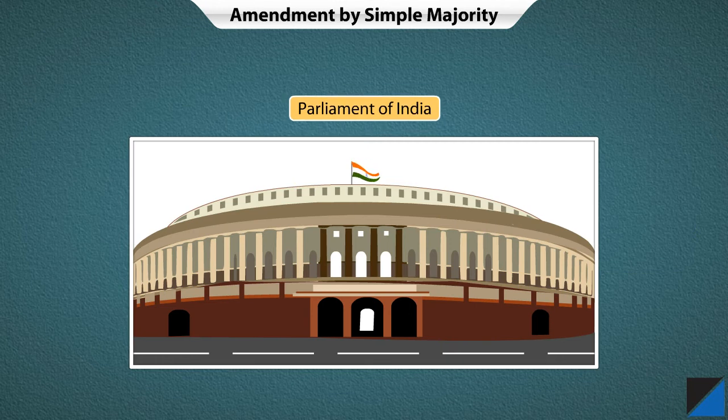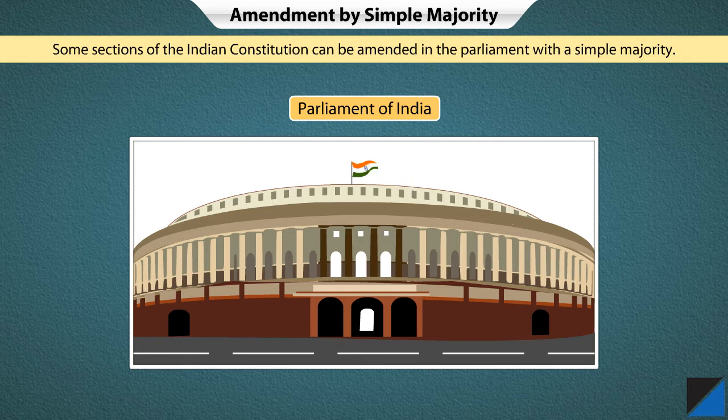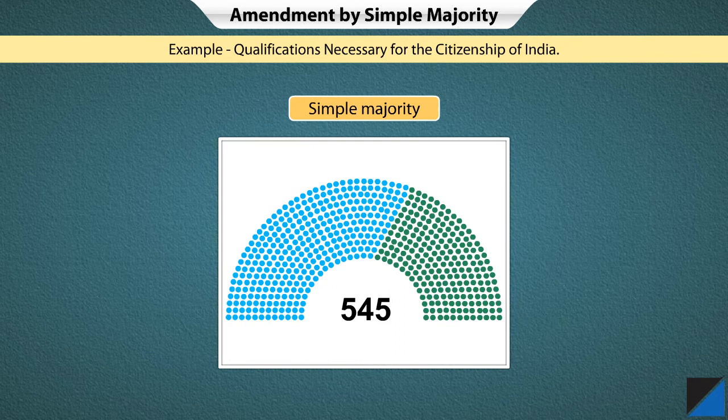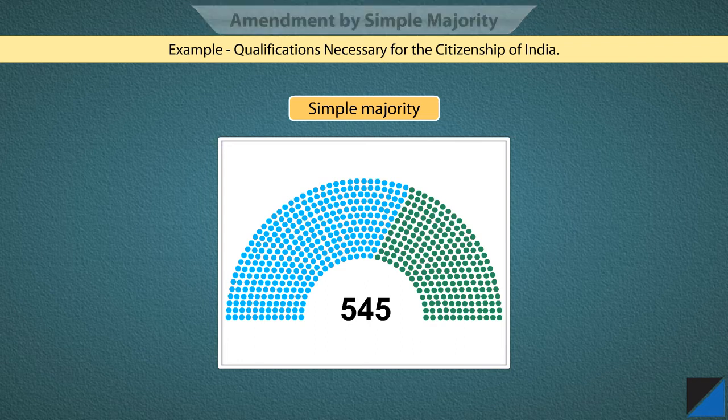Amendment by simple majority is the easiest method of constitutional amendment. Some sections of our constitution require a simple majority in the parliament, both Lok Sabha and Rajya Sabha, for amendment. For approval of these amendments, the consent of at least half of the total members of parliament is required. An example of such an amendment is the qualifications necessary to become a citizen of our country.